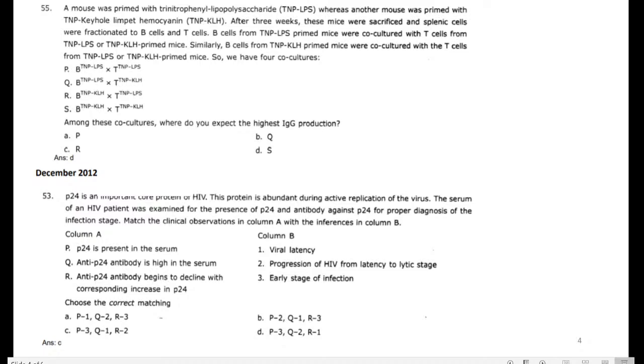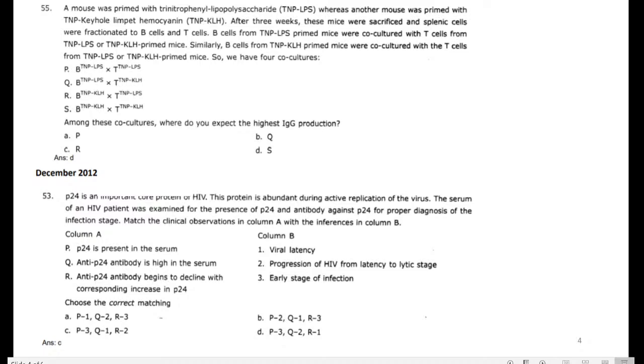Both the T cells and B cells were obtained separately. The first statement in this step is the B cells from TNP-LPS primed mice. First we want to take the LPS, which has B cells, right?